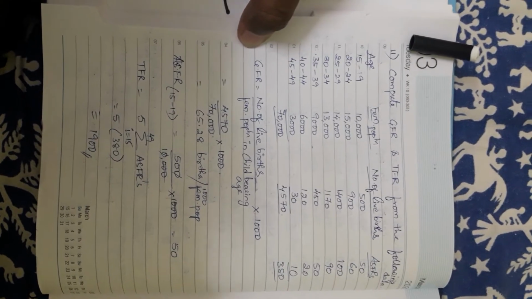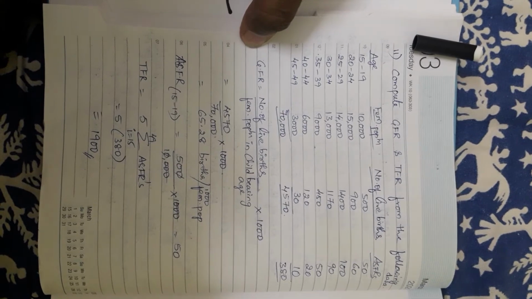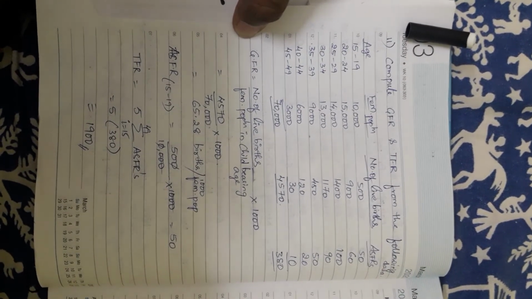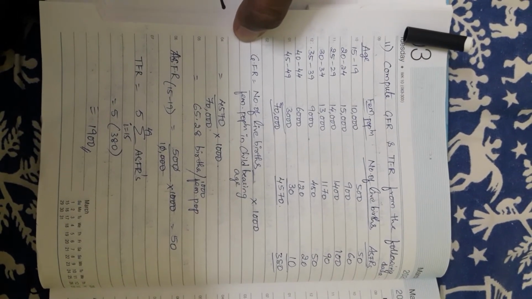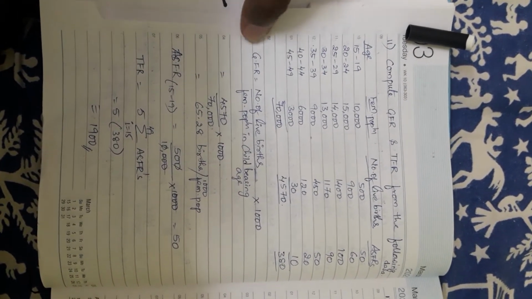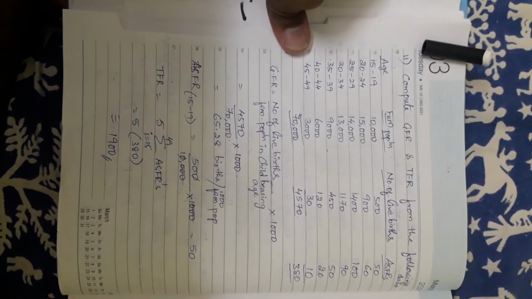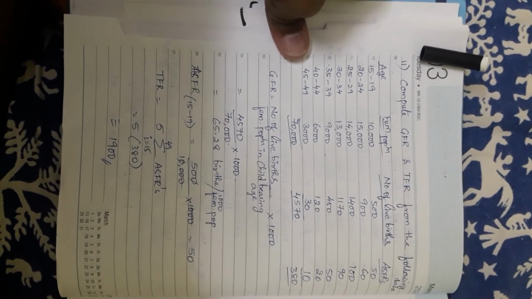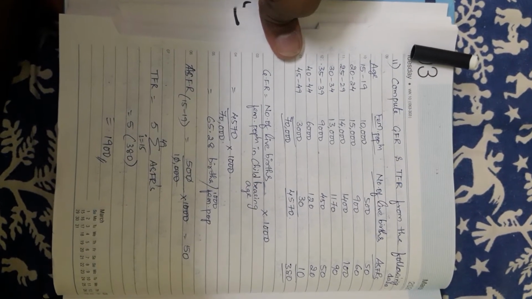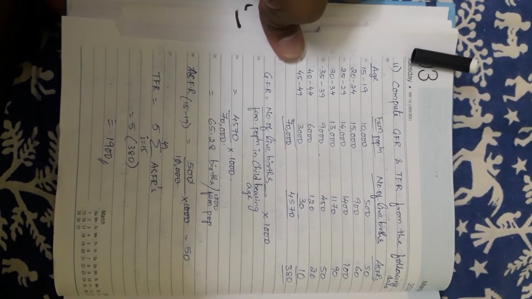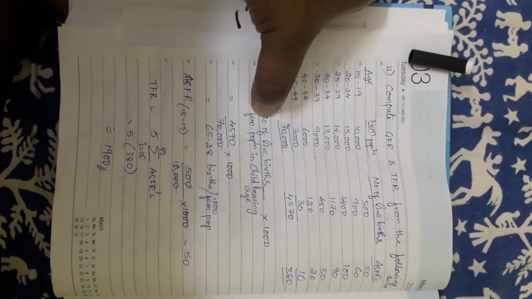Yes, it is given. Now only female population, right? Childbearing 15 to 49 only is given, right? Now the number of live births from 15 to 49 is given: 500, 900, 1400, 1170, 450, 120, 30. So first calculate GFR: number of live births divided by female population in childbearing age, into 1000. So the whole totals of live births as well as female population, because it is already given for 15 to 49, we need not worry, the whole total should be taken.